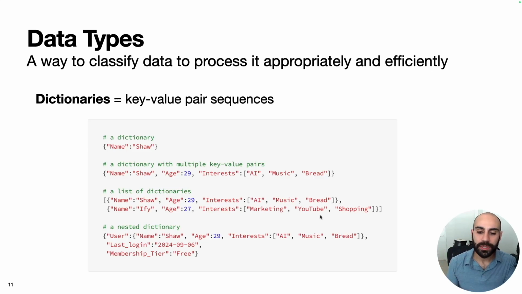The last thing is we can also have a dictionary within a dictionary. The way that looks is we might have a key value pair corresponding to a user, and the value for this item will be another dictionary, which includes user information. Then the other items in the dictionary might be the last login date and the membership tier of that user.